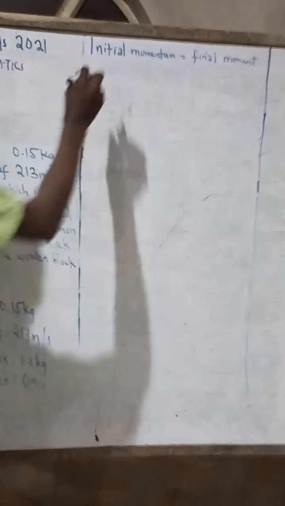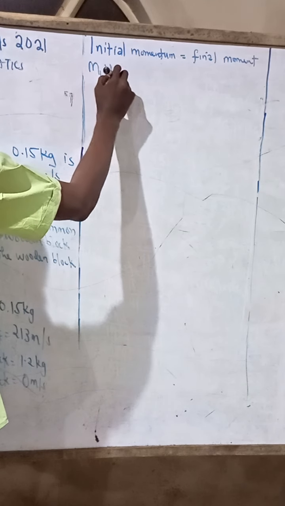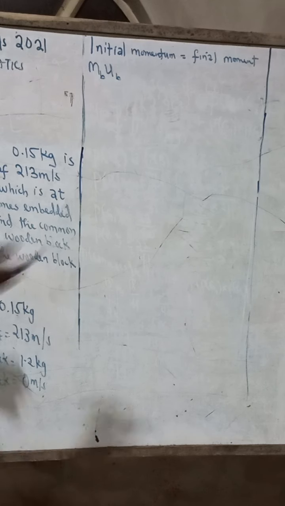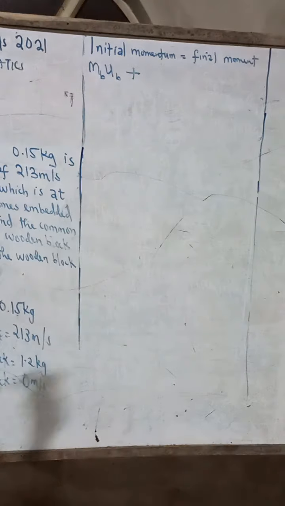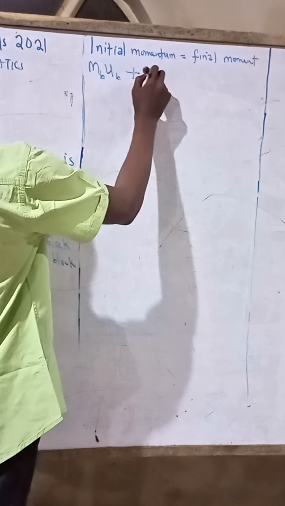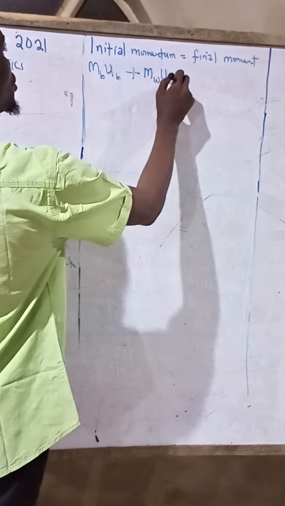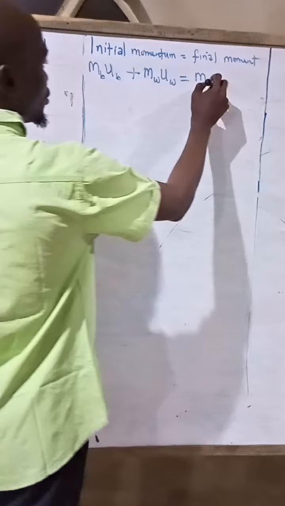Now, initial momentum will be MB UB, that's the momentum of the bullet, plus the momentum of the wooden block, which is the mass of the wooden block times the speed of the wooden block. And that will be equal to the final momentum.